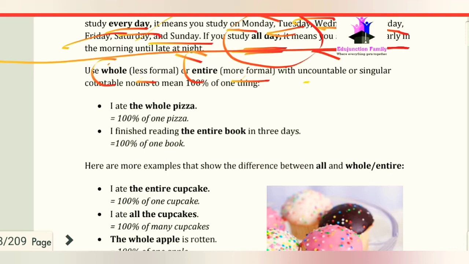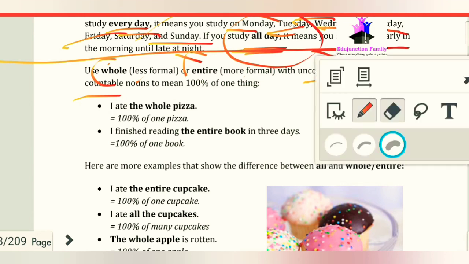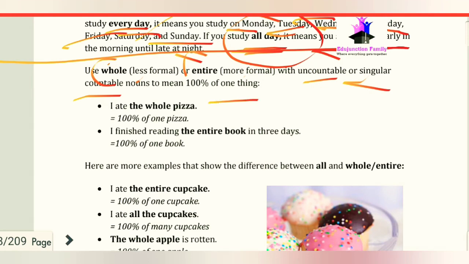We use them with uncountable or singular countable nouns to mean 100% of a thing, like: I ate the whole pizza. It means that we ate 100% of one pizza.